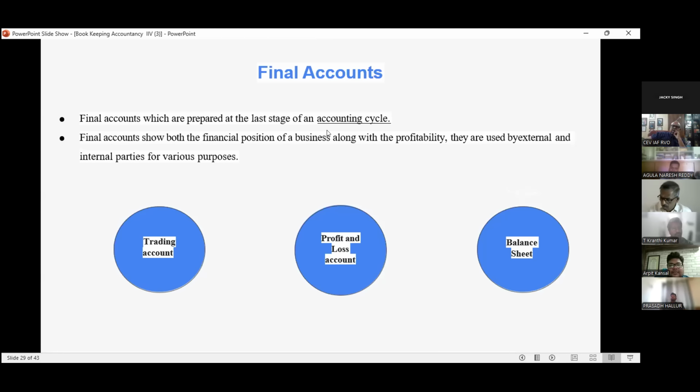We have the external parties. Yes, sir, we are an external party. We also use the final account. How, sir? When you purchase a share, when you analyze the profit, analyze the company, then you have to analyze the final account. Even the valuer, for valuation, analyzes the financial statement. Suppose you are a land and building valuer or plant and machinery valuer or any asset category, then also you have to analyze the financial statement of every company before valuing.